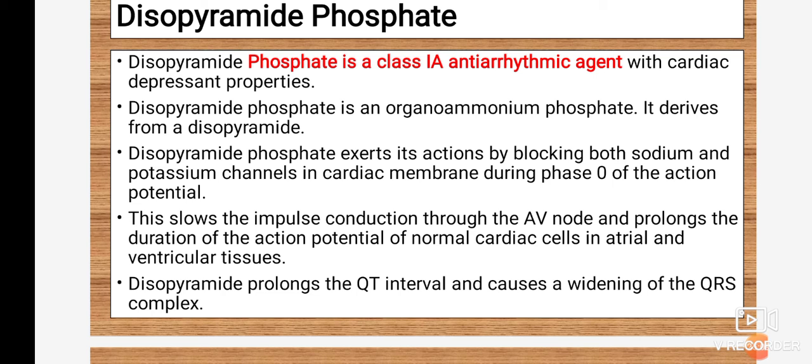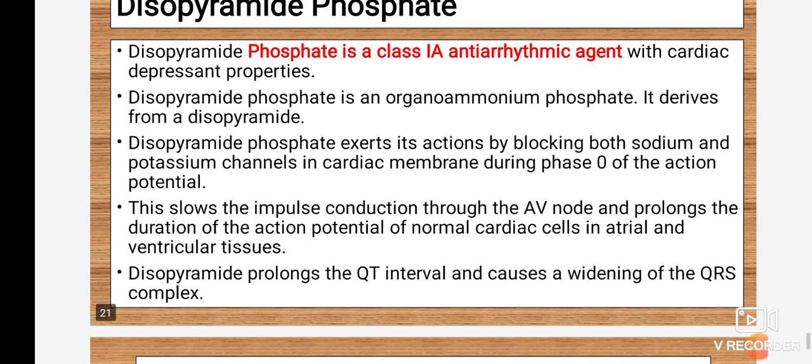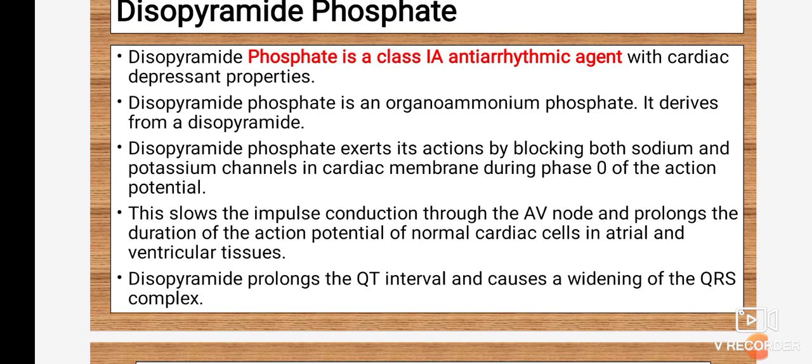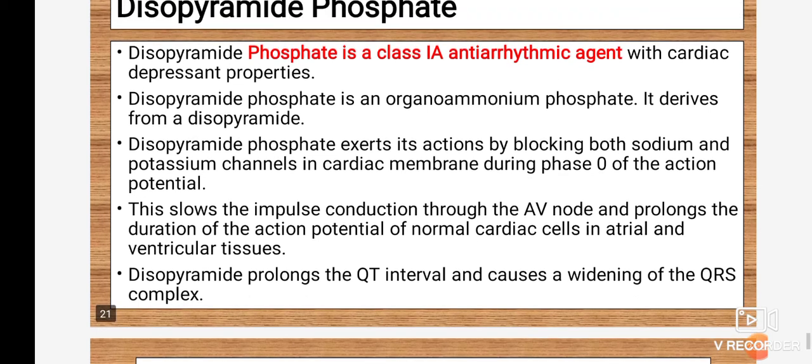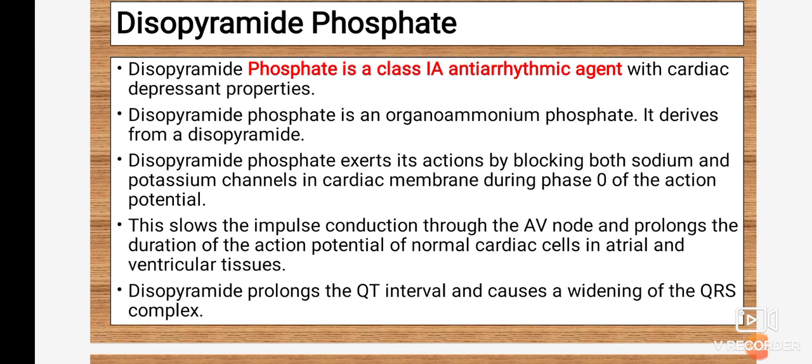Initially whatever depolarization takes place is due to the opening of the sodium channel. So they block the sodium channels and are effective in phase 0 of the action potential. This slows the impulse conduction through the AV node and prolongs the duration of the action potential of the normal cardiac cells in the atrial and ventricular tissues.